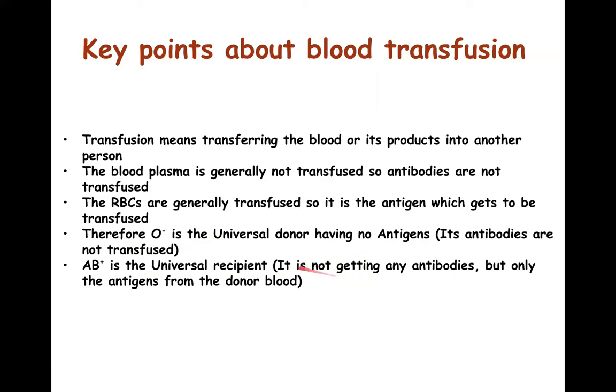Since they are not getting any antibodies, they can easily receive the RBCs having A antigen or B antigen or both AB antigen or even RH antigen inside their blood. So that makes O negative the universal donor and AB positive the universal receptor. So remember, during blood transfusion, it is basically the RBCs which are transfused and not the blood plasma. Blood plasma can also be transfused in special cases, but basically it is the transfusion of RBCs.